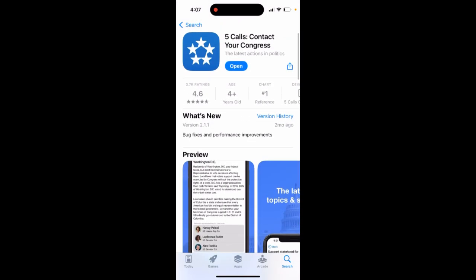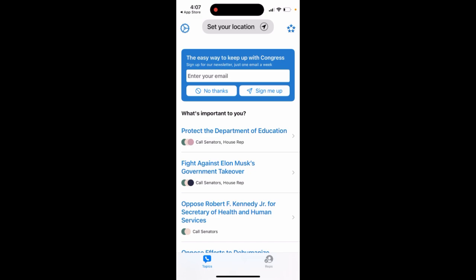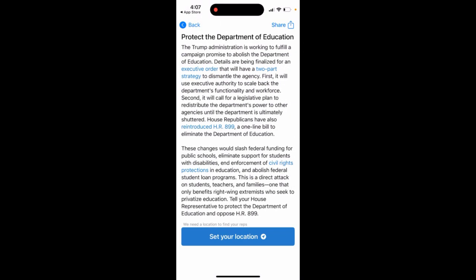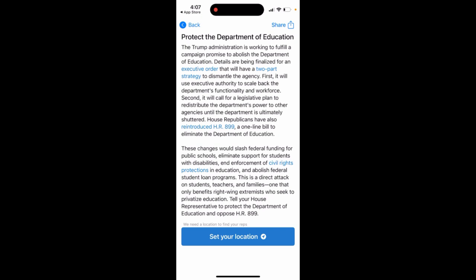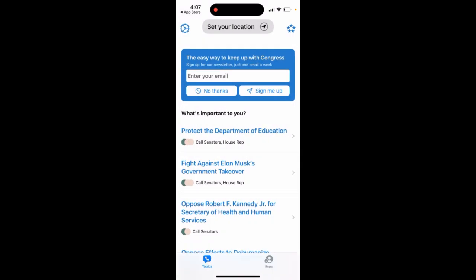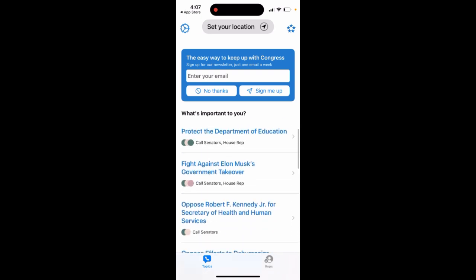So if you want to reach out to your representatives, this is one of the best apps. Super easy. Here you see all the issues. You can select one, see the issue, and decide whether you agree or not. Here is some description. Then you just set your location, and after you set your location, you will see the contact information of your local representative in Congress and Senate, and then you can just call senators, for example, and talk about it. So yeah, more than 2 million calls were made in this app.